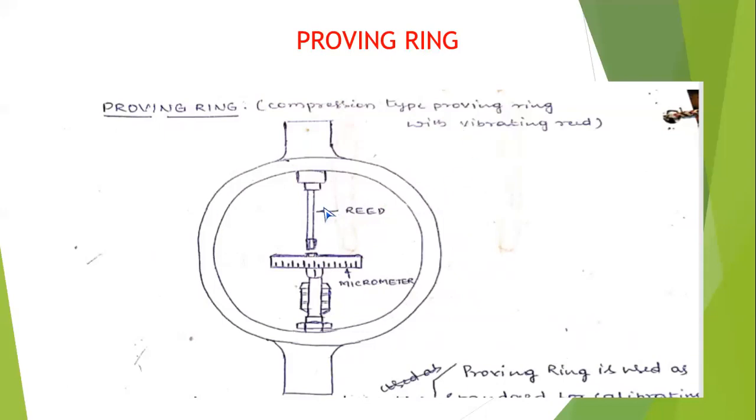If the thread or reed reads 2 divisions left side or 2 divisions right side, then there will be error. Then by adjusting the loading system in the UTM, you can calibrate the universal testing machine. Proving ring is the instrument which you can use for calibration of heavy measuring machines. See, all of you observe here, compression type proving ring with vibrating reed. Reed means thread.